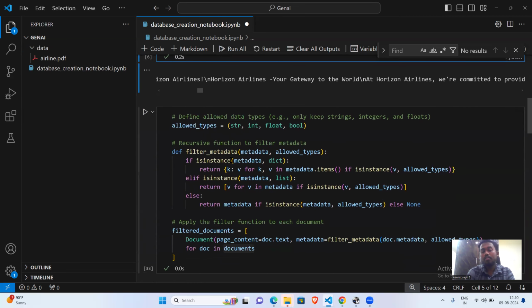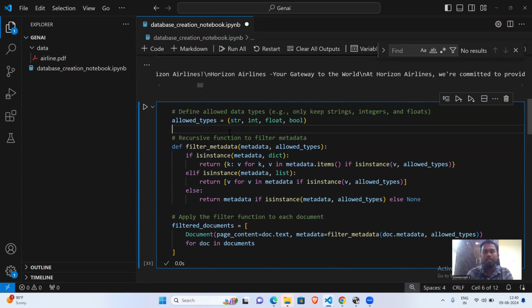Before we put that inside the vector database, many junk or invalid characters may be present inside the text, so we need to filter them out. What I'm doing is filtering string, integer, float, and boolean characters from the text alone. I'm going to neglect all other junk characters. That's what I'm doing here.